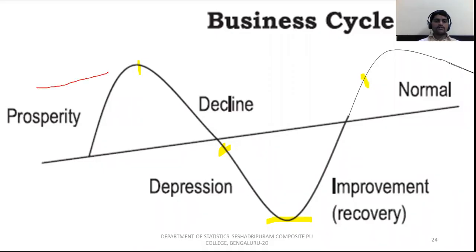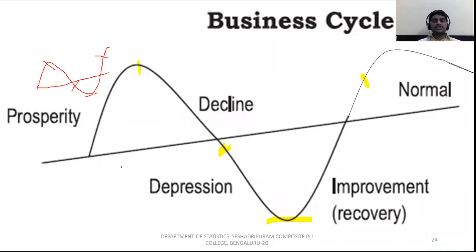Look at that. We can draw one line, and we can say one oscillatory variation. Yes. So up to here, there's a prosperity, and there's a recession, there's a depression, there is a recovery. Come to the point. So what does prosperity say?